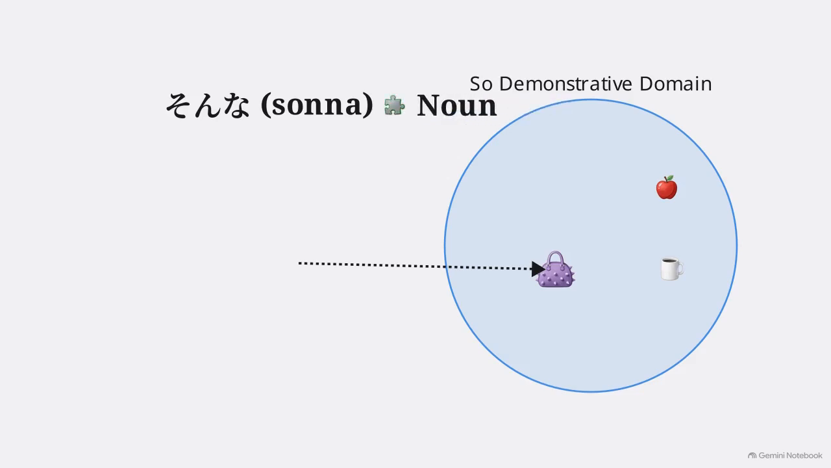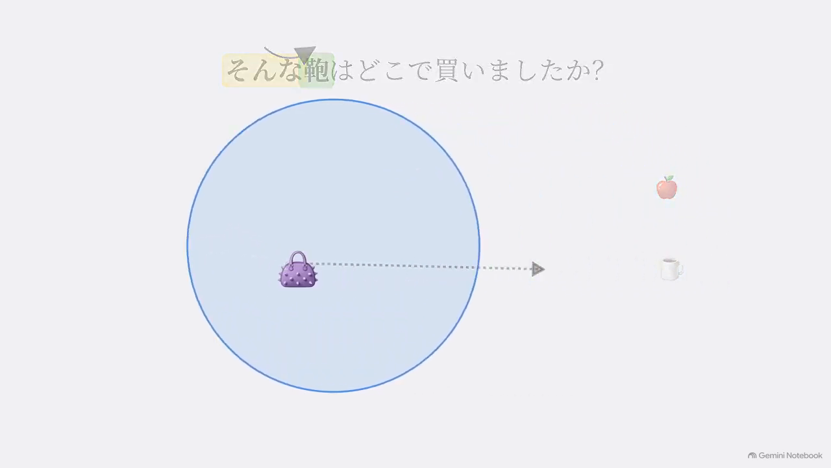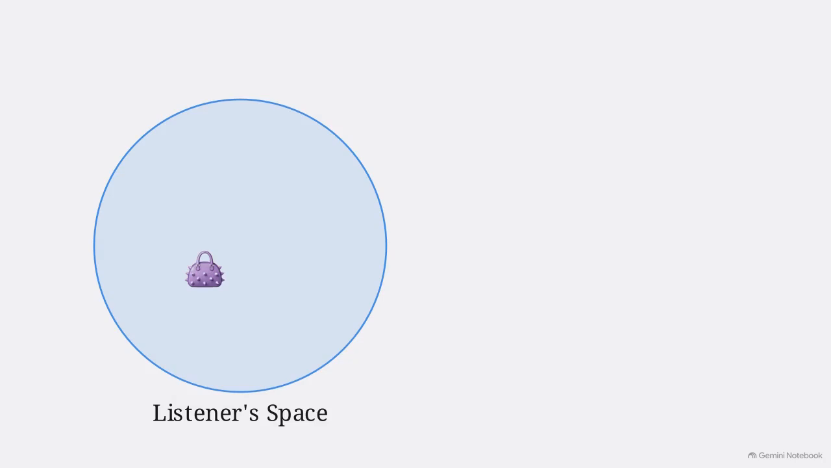When Akira wants to ask about it, he needs a word that points directly into the listener's space. He uses Sonna. Because Sonna is a modifier, it cannot stand alone. The strict rule is that it must attach directly to a noun. Akira asks, "Sonna kaban wa doko de kaimashita ka?" Where'd you buy that kind of bag?